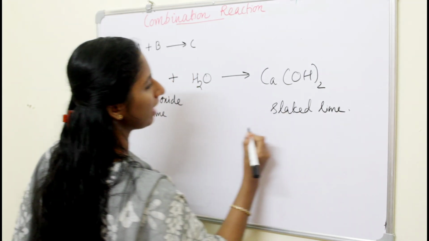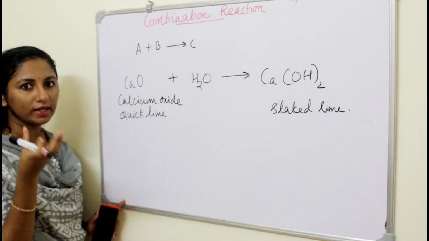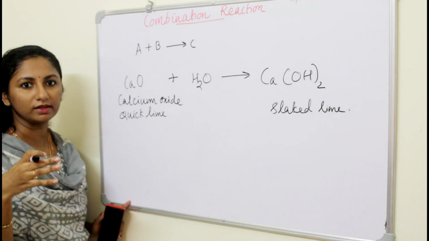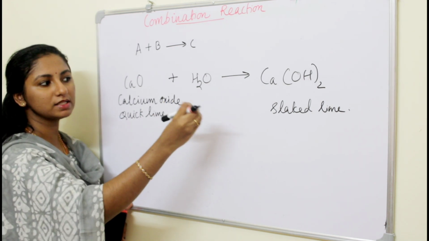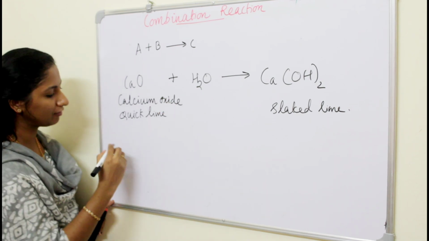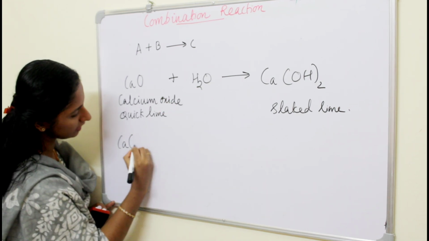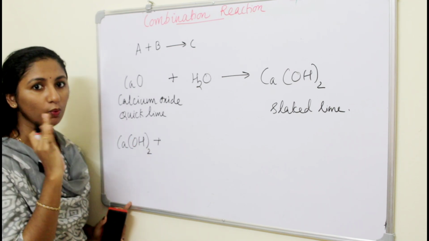Okay, calcium hydroxide. So actually we are taking a white powder and we are mixing it with water. Then we are getting slaked lime. Then we will apply the slaked lime on the wall. So what is happening after that? We are taking the slaked lime and applying it on the wall, right?